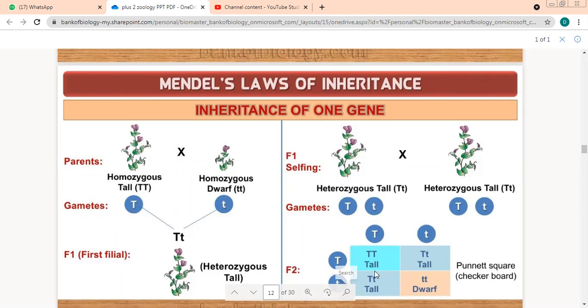And we got 2 as combinations of both of them, capital T, small t. So the ratio is very simple. We got 1 of this, 1 of this, and 2 of these. So this is your genotypic ratio. So the phenotypic ratio for a monohybrid cross is 3:1, and the genotypic ratio is